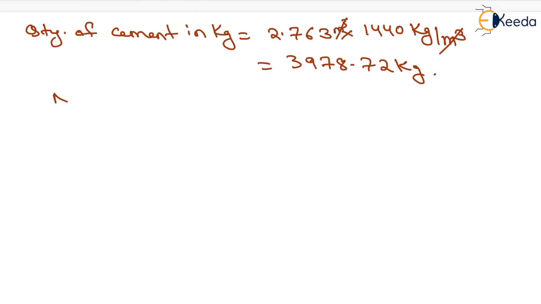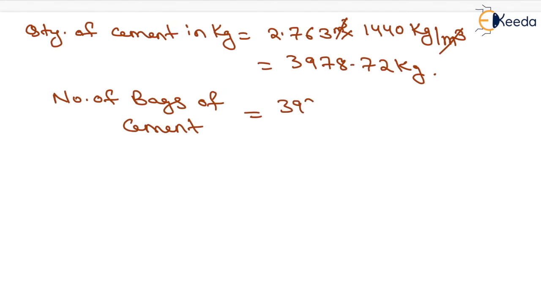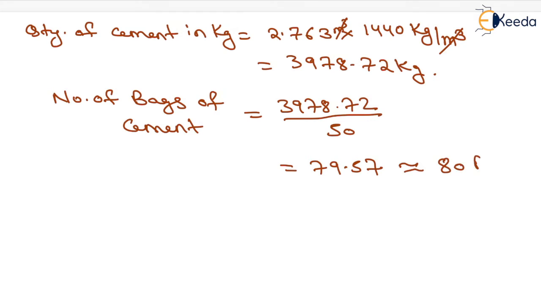Now we need to find the number of bags of cement. Number of bags of cement will be equal to 3978.72 divided by 50, because the weight of one bag of cement is 50 kg. On solving this, we will get the answer as 79.57 bags, which will be nearly equal to 80 bags of cement.